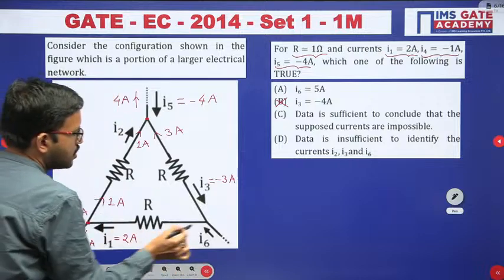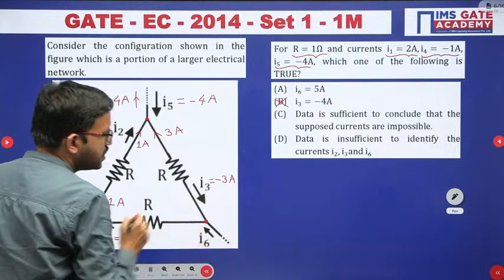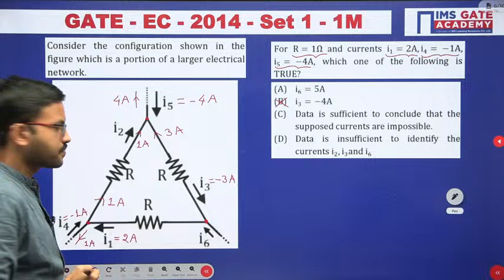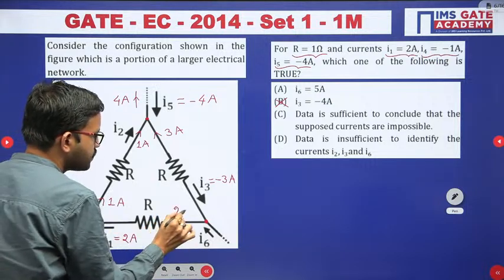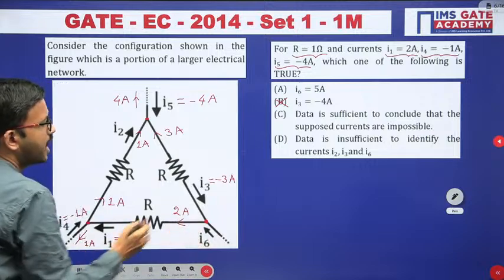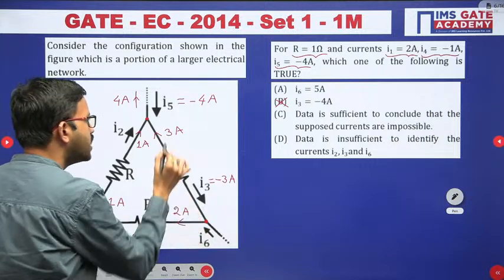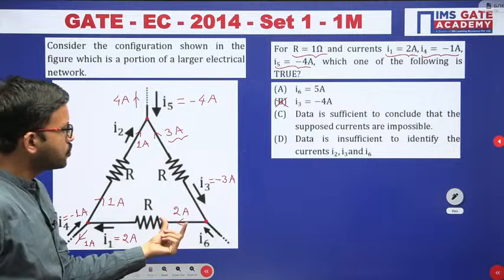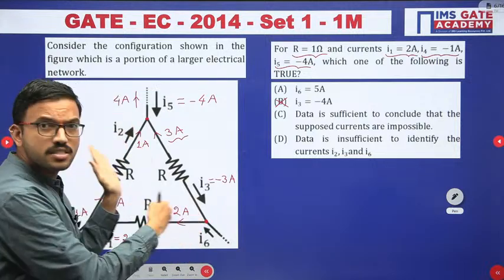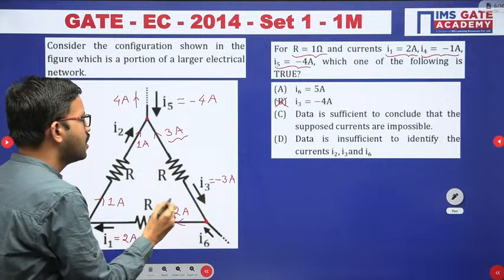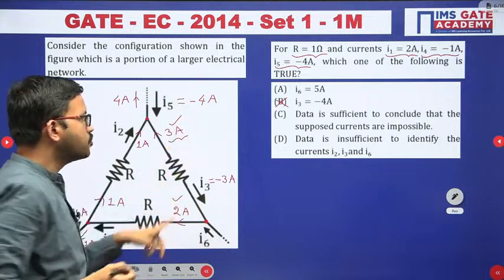Now you can apply KCL once again at this particular node. In this branch 2 ampere current is leaving from this particular node, and similarly in this branch 3 ampere current is leaving. So if you carefully observe from this node, in these 2 branches together 5 ampere current is leaving, 2 plus 3, 5 ampere.